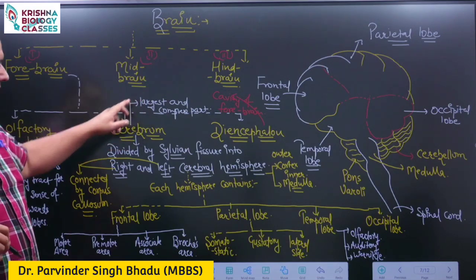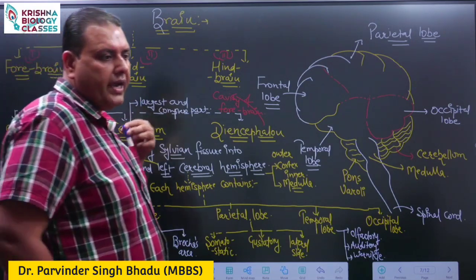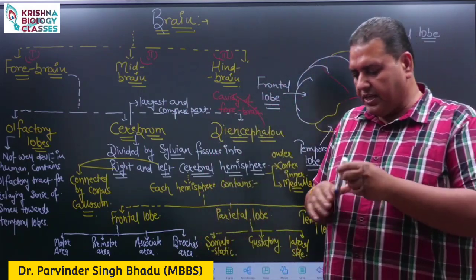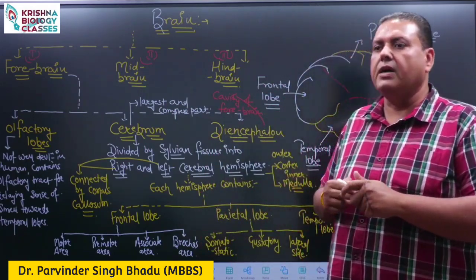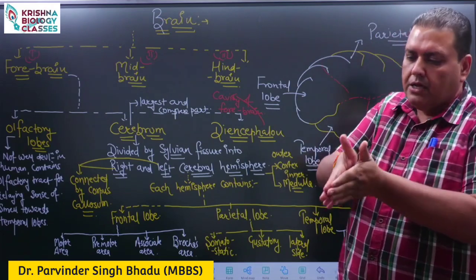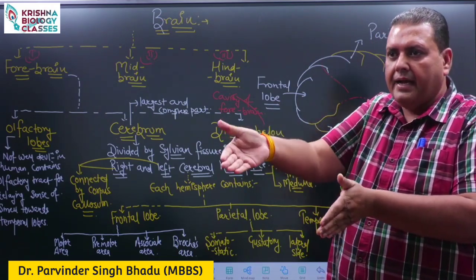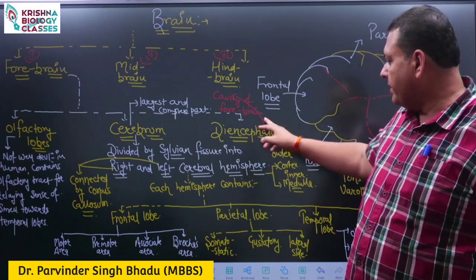It is the largest part, and it is divided by a fissure. Fissure, in simple words, is a line. So it is divided by this line into right and left cerebral hemispheres.